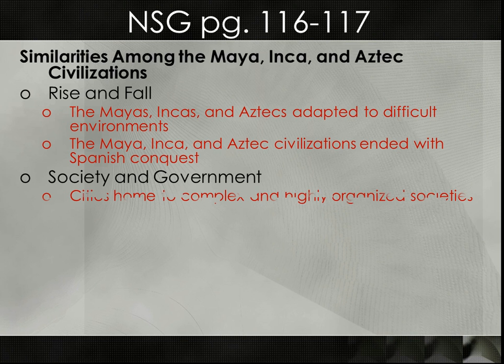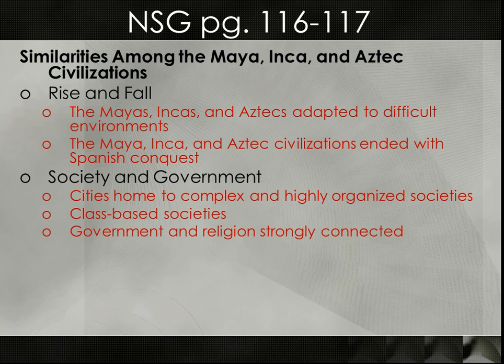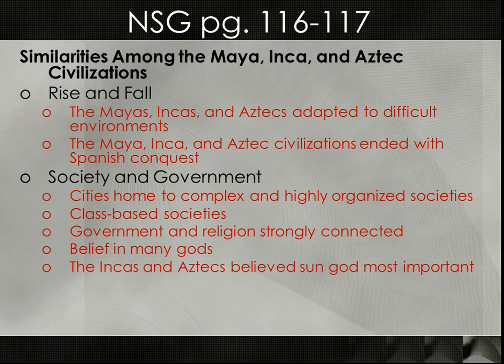Their society and government was similar. Cities were home to complex and highly organized societies, all three civilizations. They had class-based societies, nobles, commoners, basically. And their government and religion was strongly connected with each other. They also believed all three were polytheistic, many gods, and the Incas and Aztecs especially believed the sun god was the most important. Their achievements, they all had many similar achievements in art and architecture.